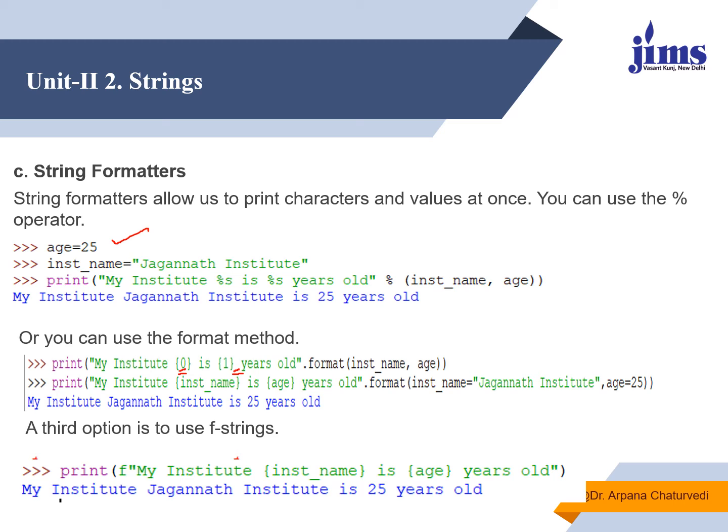It will automatically pick the values from the already declared variables and substitute the value of inst_name over here and age over here. This is the third way to display the values in a formatted way. First is percentage, second is dot format, and third is directly using f. You can use the name of a variable.